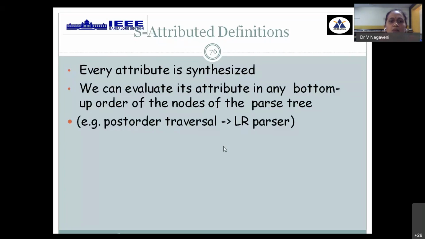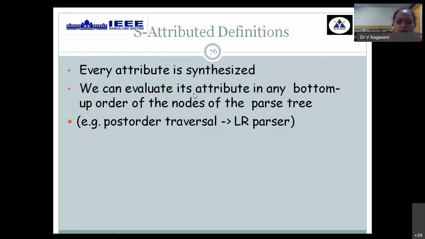Next, as I said, there are two types of attributes: inherited attribute and synthesized attribute. When you are not getting the attribute from your parents, but only from the siblings and the lower level, it's called a synthesized one. That type of definition we call an S-attributed definition.